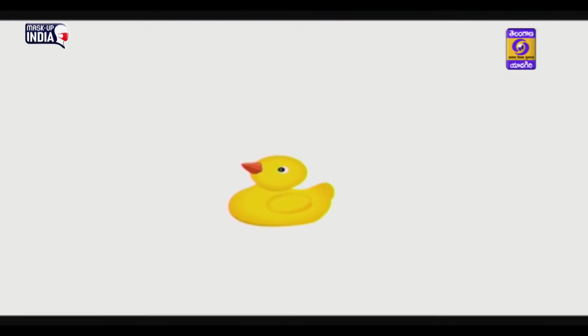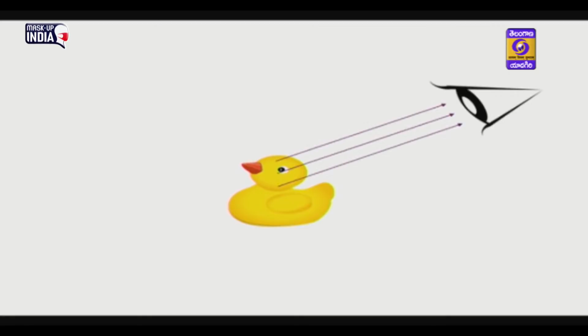Children, let us know how we are able to see an object. Suppose here is a doll. How are we able to see it? Yes, because the light coming from the doll enters our eye and we can see the doll. As this doll is non-luminous, or a non-source of light, how are we able to see it?